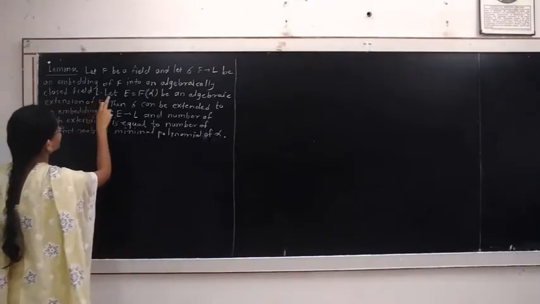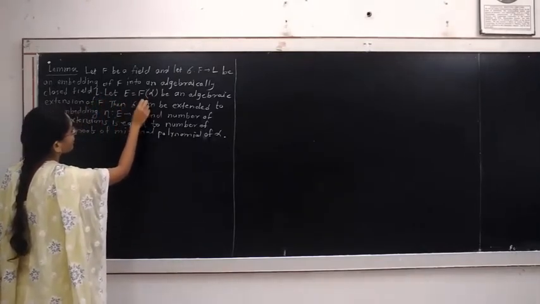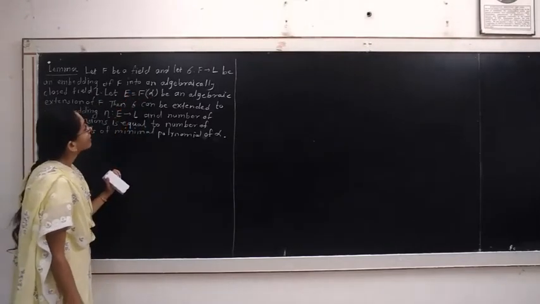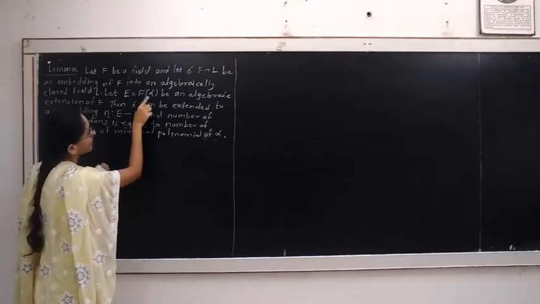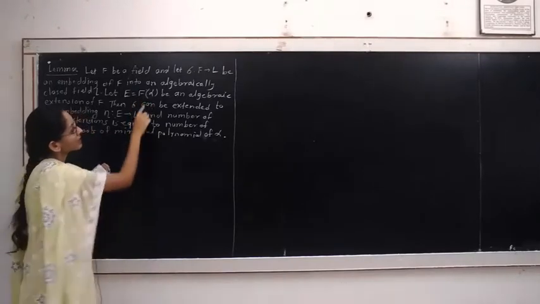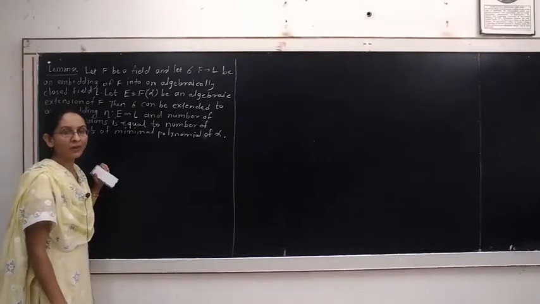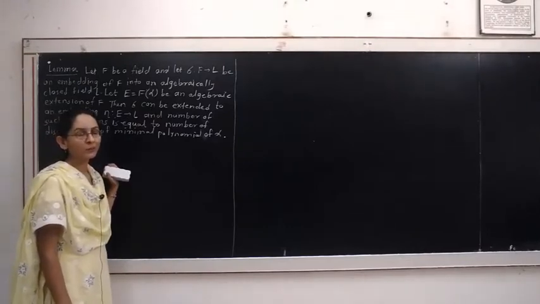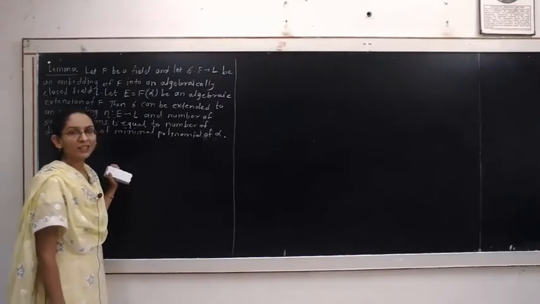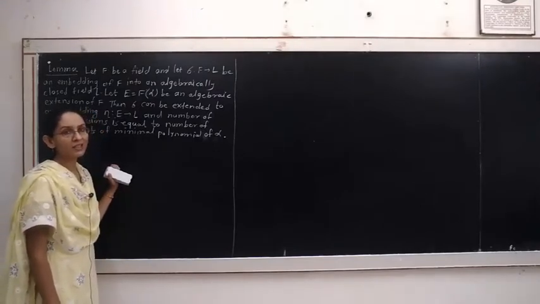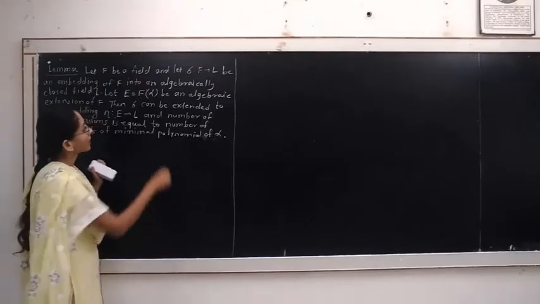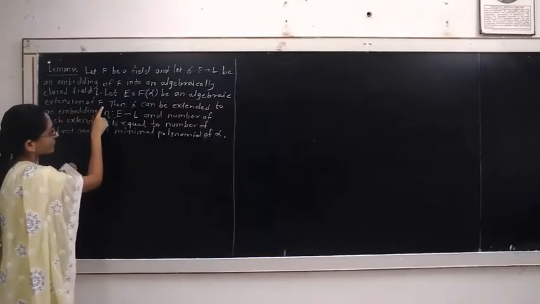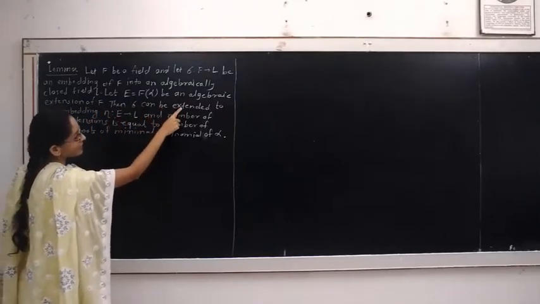Next, let E equal F of alpha. The field E is formed by adjoining the element alpha to the field F. This is the finite extension of field F generated by a single element alpha. Therefore, F of alpha, or the field E, is an algebraic extension of the field F. Given that F of alpha is an algebraic extension of F, then sigma can be extended.